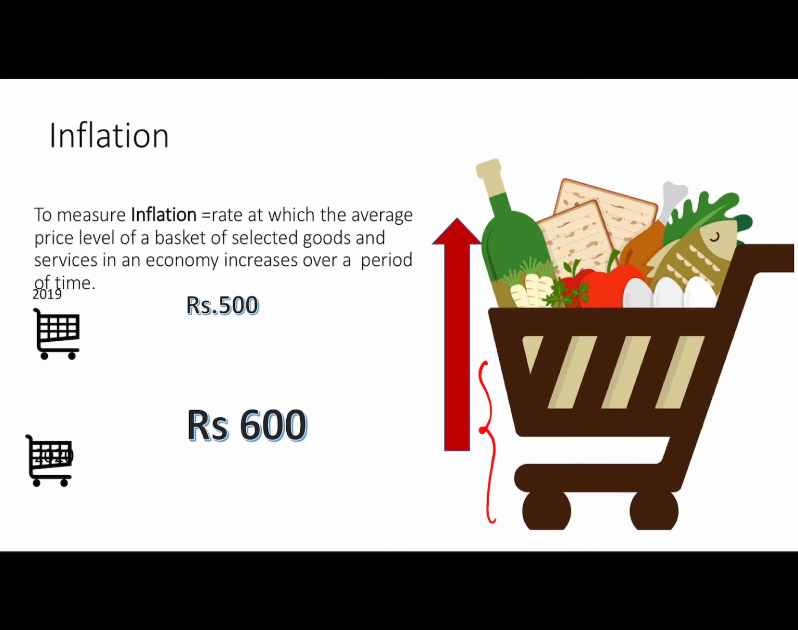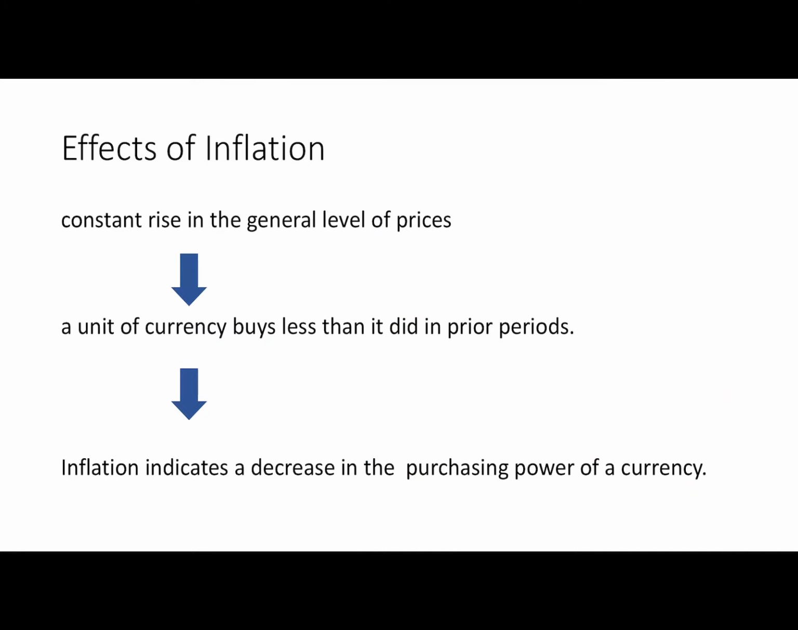And what happens with this general level of price rise across commodities? Let's say if you could purchase this basket for say rupees 500 in 2019, this basket in 2020 will cost rupees 600. Why? Because prices have increased. So what do you see as an immediate effect of inflation? Your same amount of currency is now buying less than it originally did. That is decrease in purchasing power of your currency. So direct effect of inflation is the decrease in purchasing power of your currency.